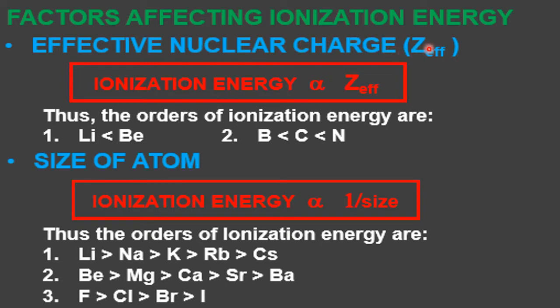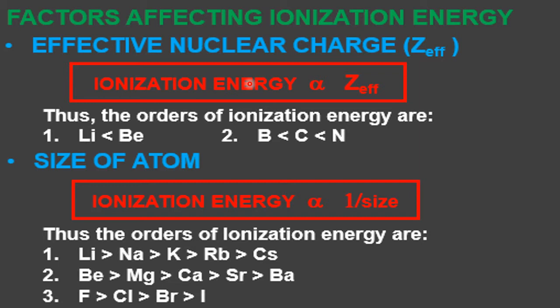Please recall, once again I am reminding you, especially Bohr's theory. Here, what is the relation? Effective nuclear charge is directly proportional to ionization energy. More the effective charge, more is the ionization energy. Why is it directly related? Because when the effective charge is more, it can control the outer electrons, it can pull and drag the outer electrons.